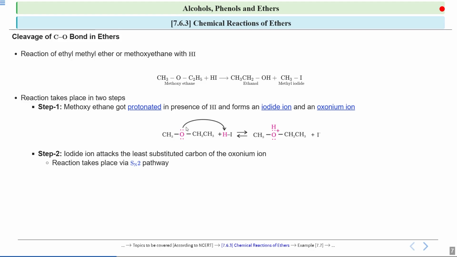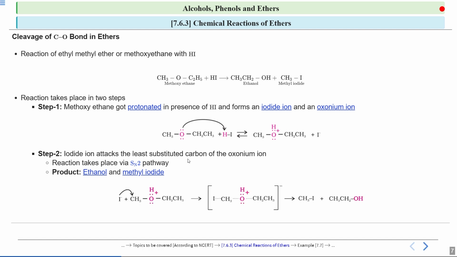Now remember I told you, if any of the R or R dash forms a 3-degree carbocation or is resonance stabilized, then we go by the SN1 pathway. But if we look at this particular compound, this is methyl and this is primary. So there is no case of a 3-degree carbocation or resonance stabilization. So where will this iodide attack? On this carbon or on this carbon?